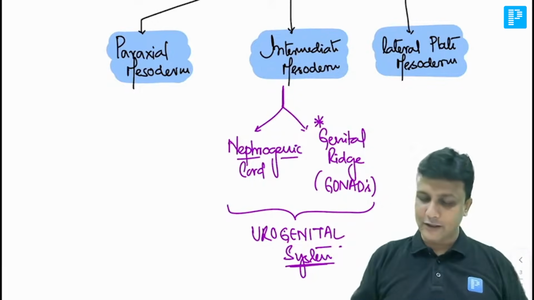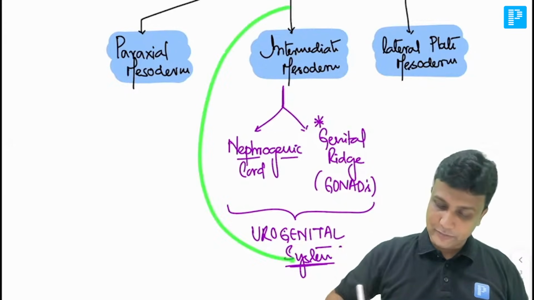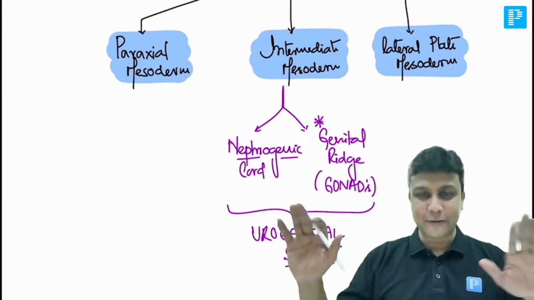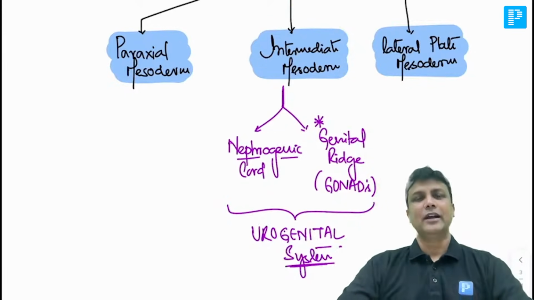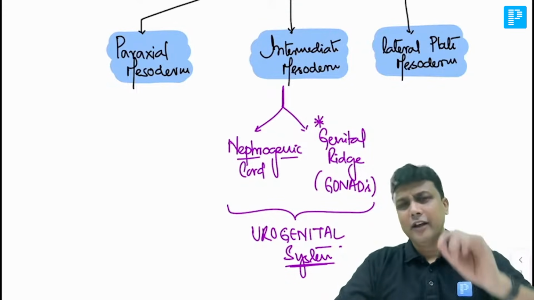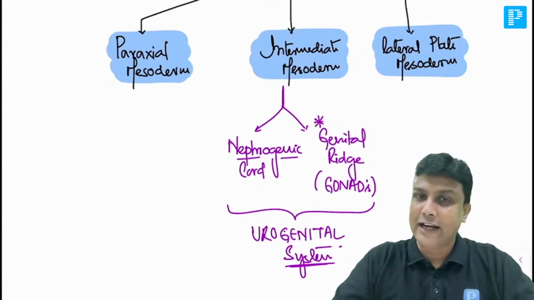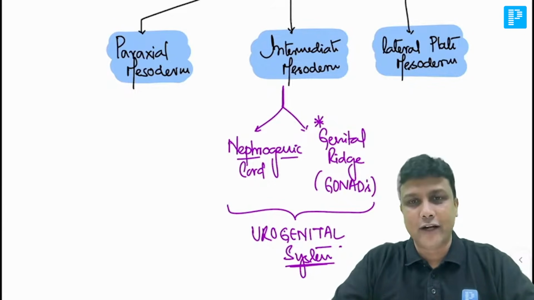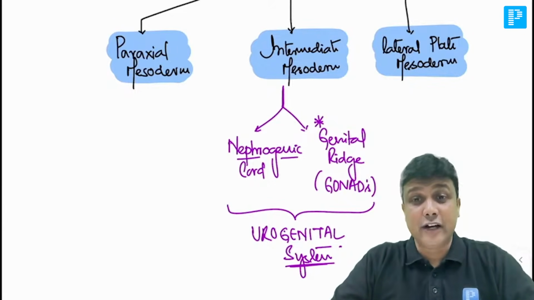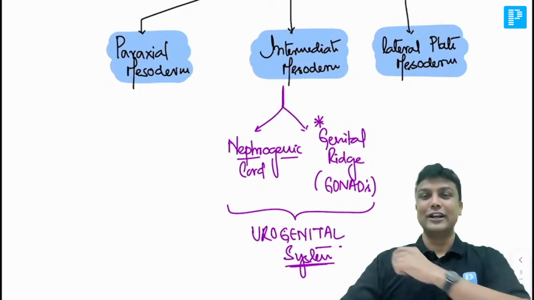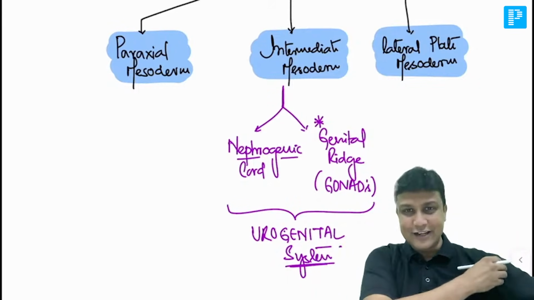First you finish this. First you learn about the intermediate mesoderm. That's all. Finish. It is done. Are you understanding me? I repeat again, neatly and clearly, my dear friends. Intermediate mesoderm is going to form the nephrogenic cord and the genital ridge. And out of these two, remember, the nephrogenic cord is going to form the kidney. The genital ridge is going to form the gonads. So therefore, they are concerned with the development of the urogenital system.